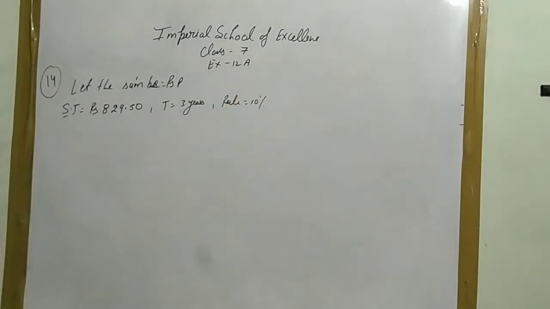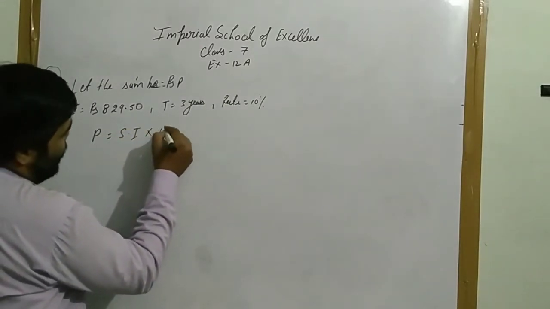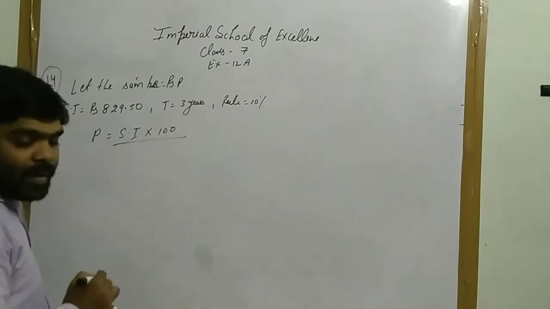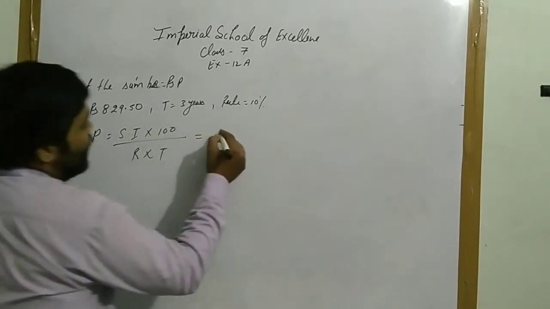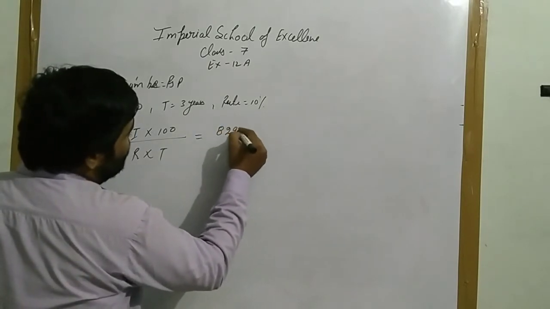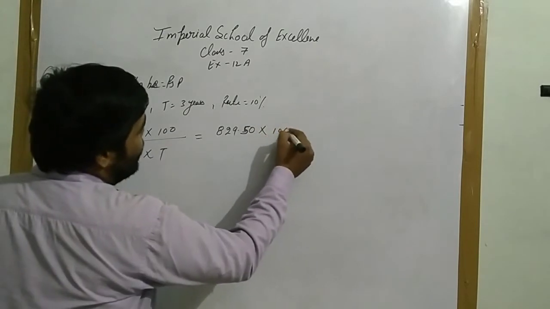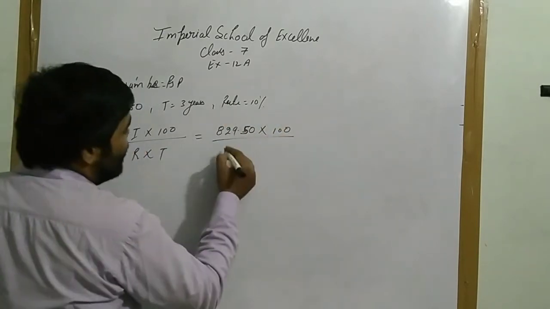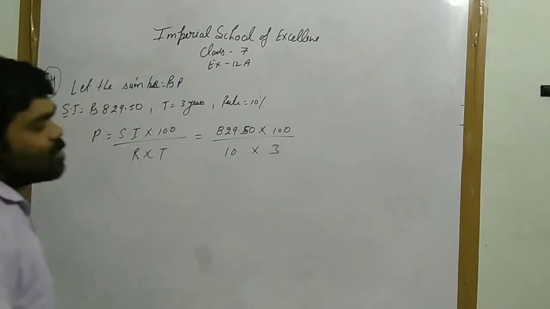It is given. Now P equals SI into 100 upon R into T. Okay, 829.50 multiply by 100 upon rate 10%, time 3 years.